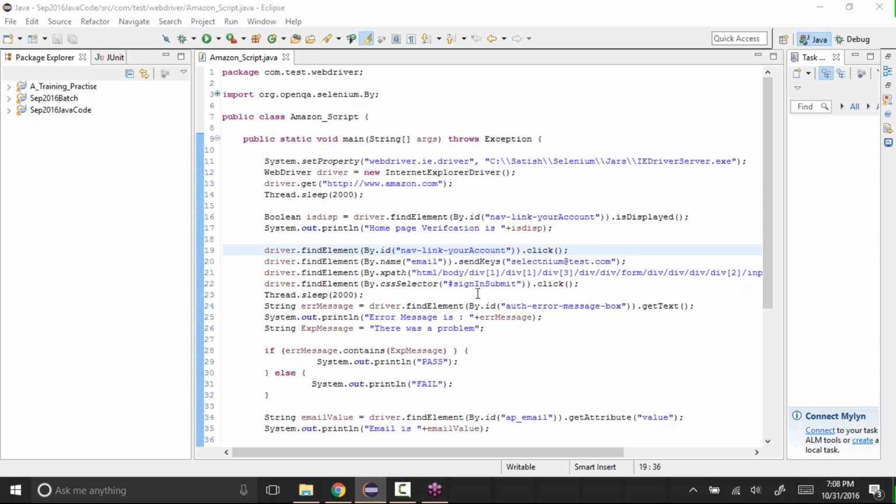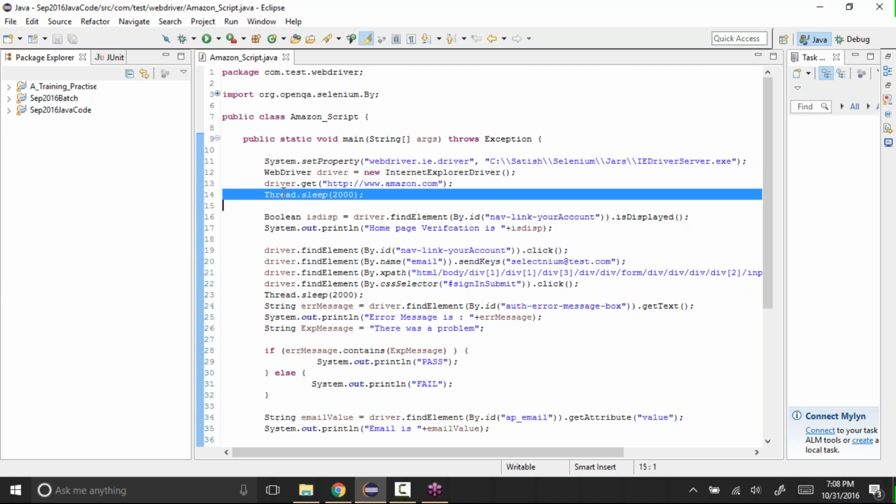I was getting an error. Whatever I was giving, whether it was ID, name or XPath, it was not recognizing it. Okay, there might be some sync issues also. So what you need to do is try to use the Thread.sleep method whenever you launch the application or navigate from one page to another. It's better to have a wait method so that it will wait and there will not be any issues in identifying the objects.